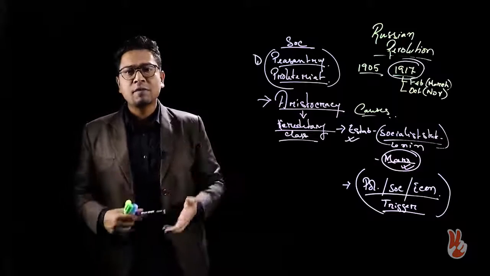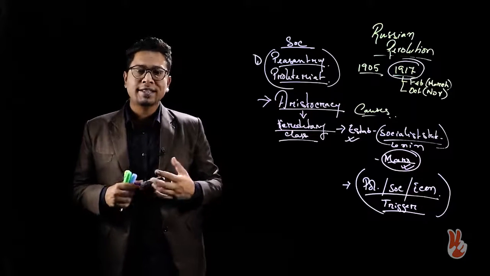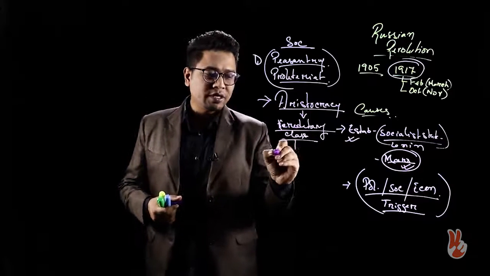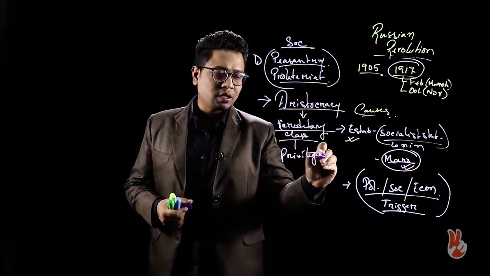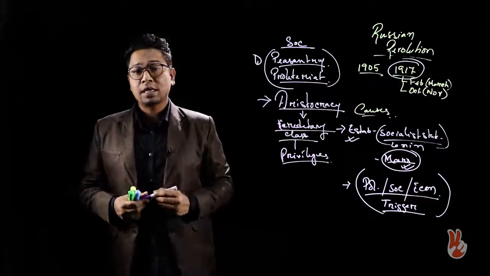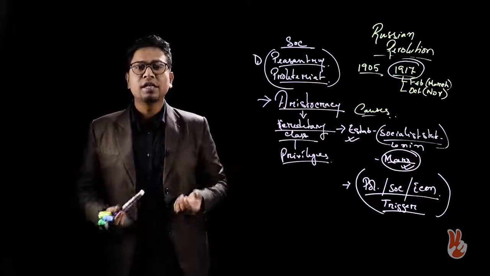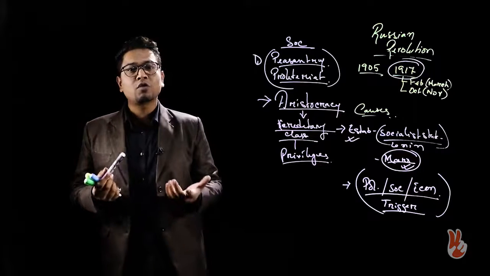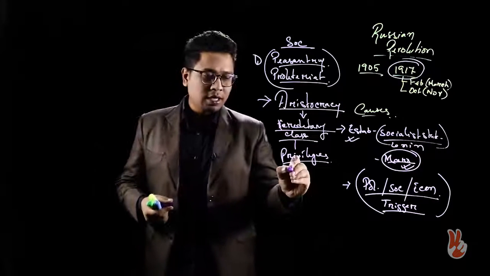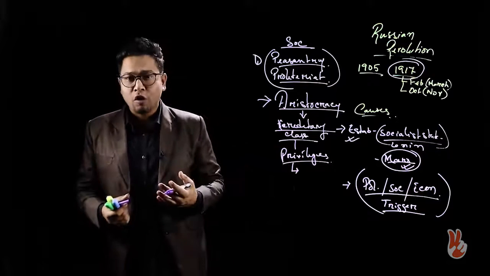People born within some families were considered aristocrats, and they had certain privileges in society. These privileges included ownership of land, exemption from taxation, and what else? It included state office.